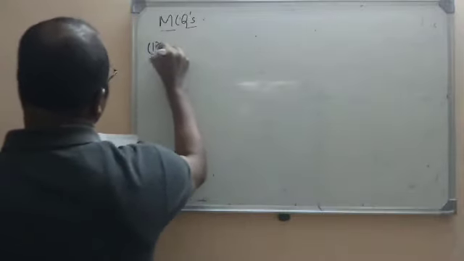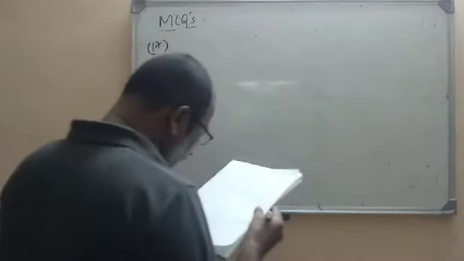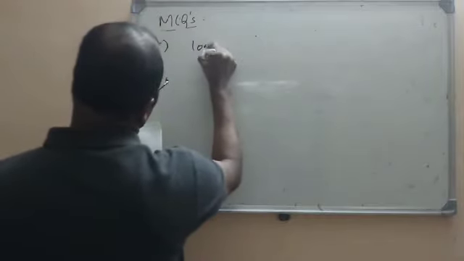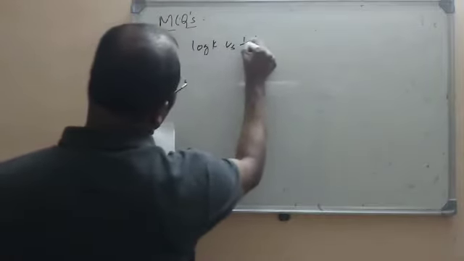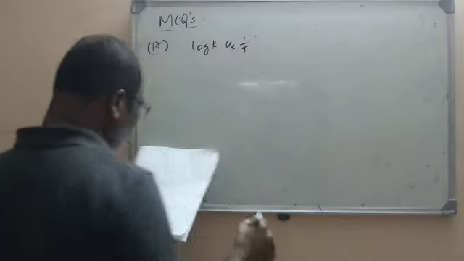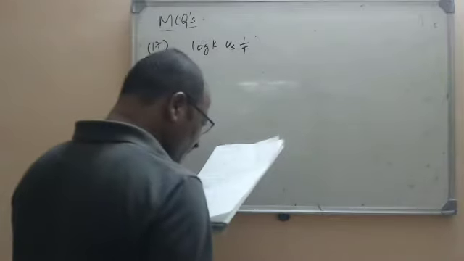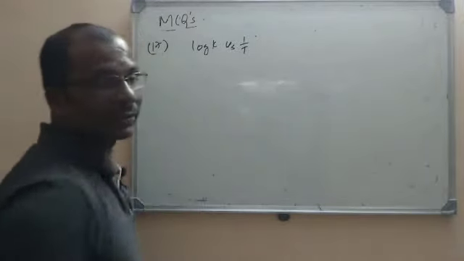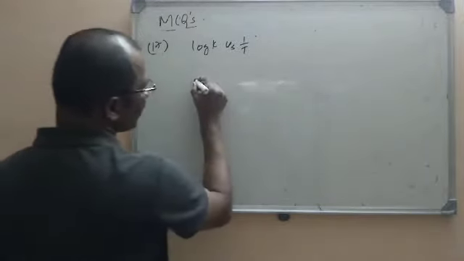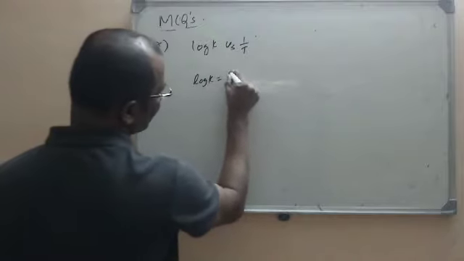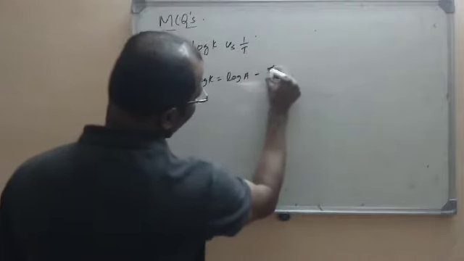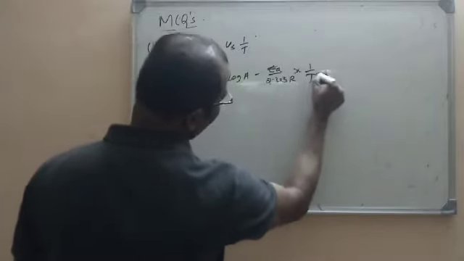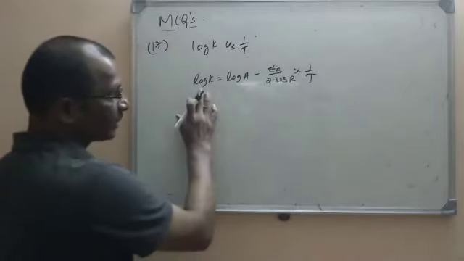Question number 17. The plot log k versus 1 by T. Here, what is the graph? Log k versus 1 by T is a straight line. Its slope is actually... log k and 1 by T graph. What is it? Arrhenius equation. What is the Arrhenius equation? Log k is equal to log A minus Ea by 2.303 R into 1 by T. You all know that this is the Arrhenius equation.